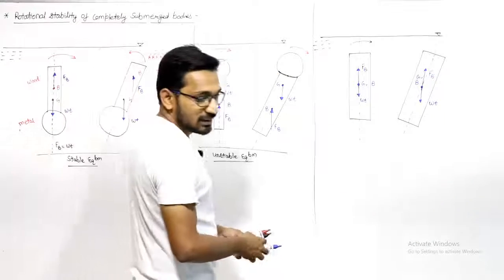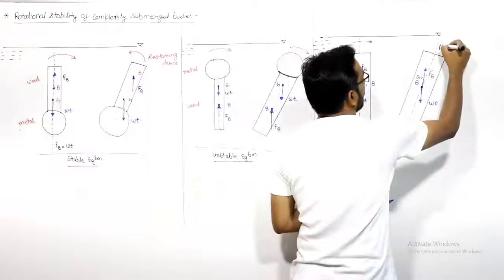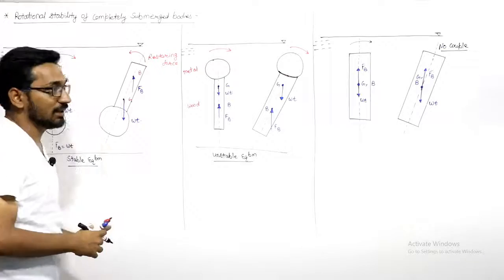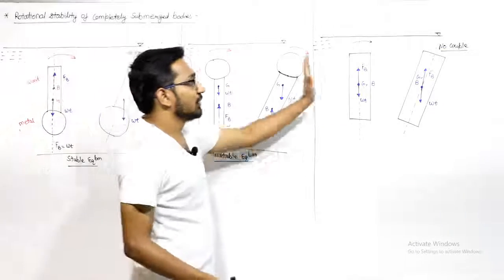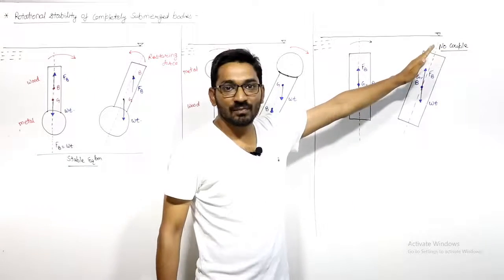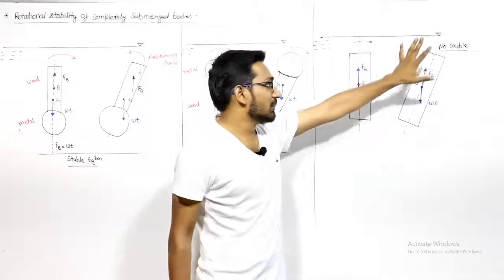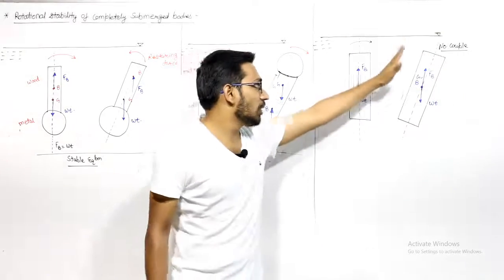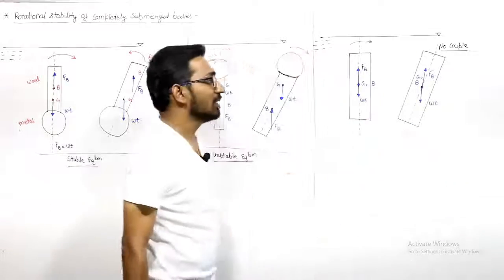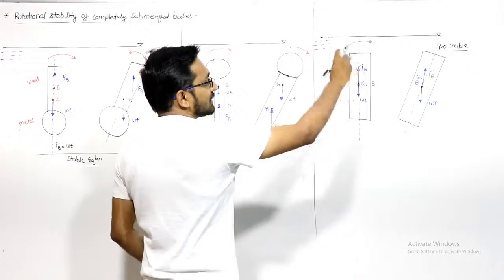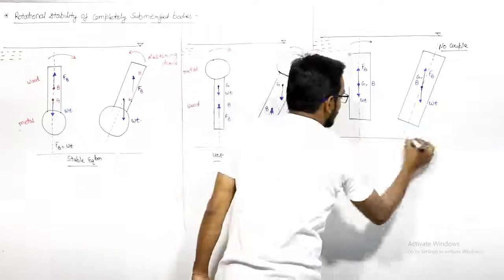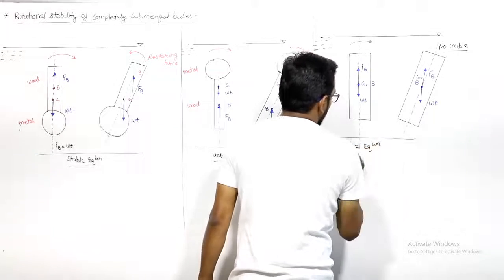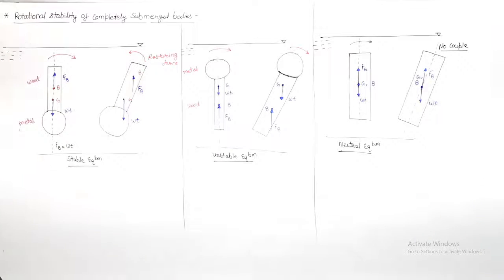So in this case there should not be any couple, because they are acting at the same point. So when you rotate it and remove this disturbing force here, the body will stay here only. Neither will the body regain its original position, nor will it go on moving continuously. So the body will stay at this new equilibrium position only. This type of equilibrium is neutral equilibrium.